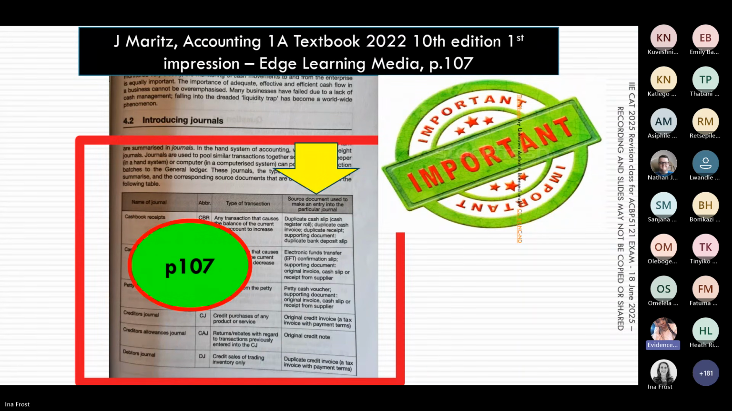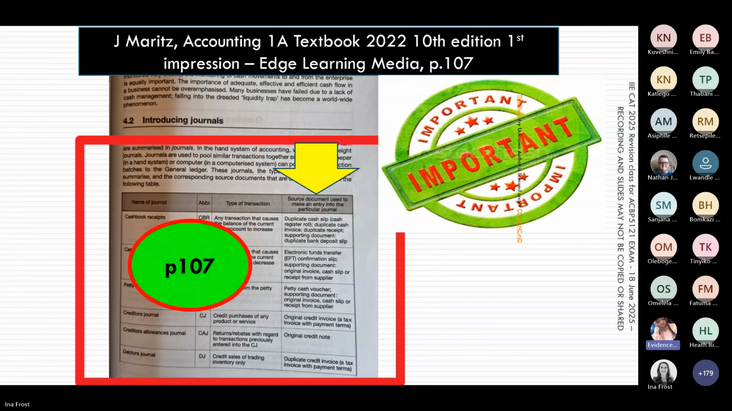It says name of journal, that is the column. The name of the journal is written as creditor's journal. Then under the abbreviation, we abbreviate the creditor's journal as CJ. Then what type of transaction would be in the creditor's journal? It's a credit purchase, when the business is buying something on credit. Then the source document is also provided. We would be working from an original credit invoice.